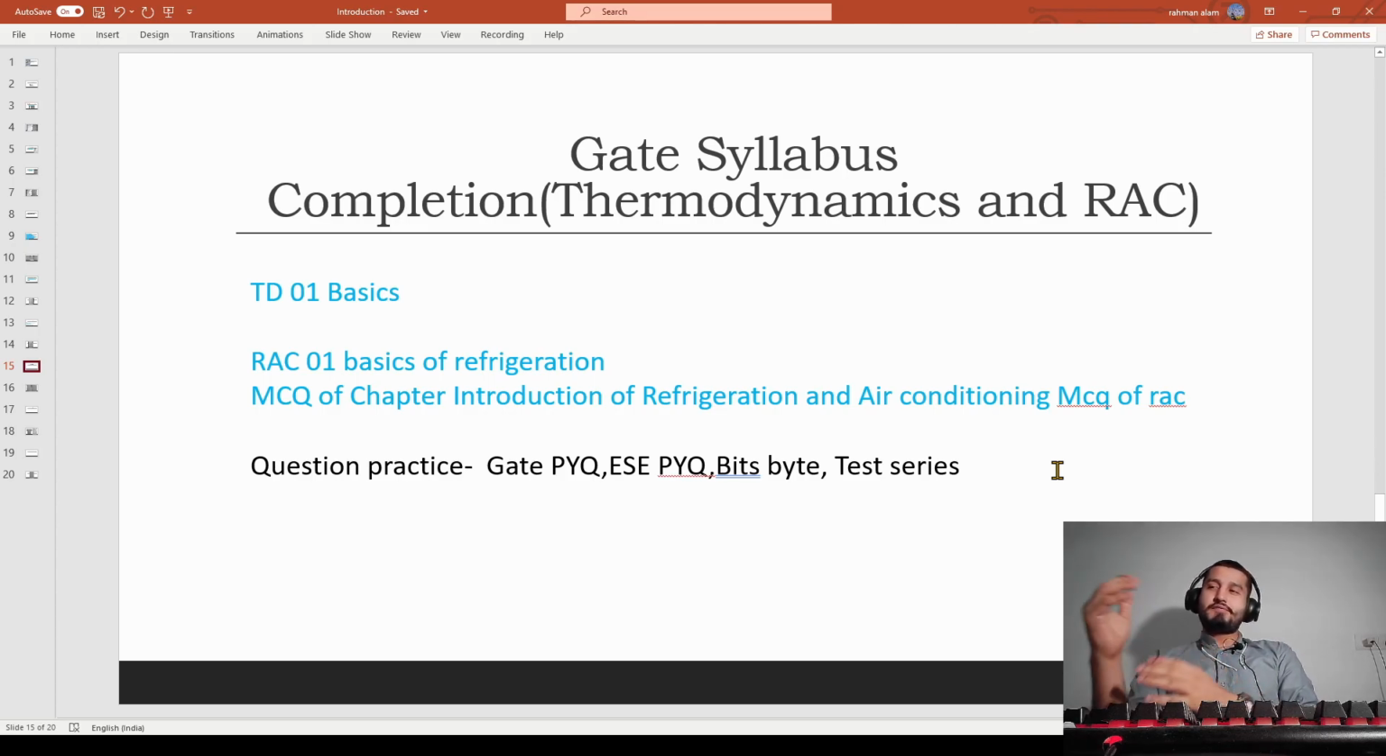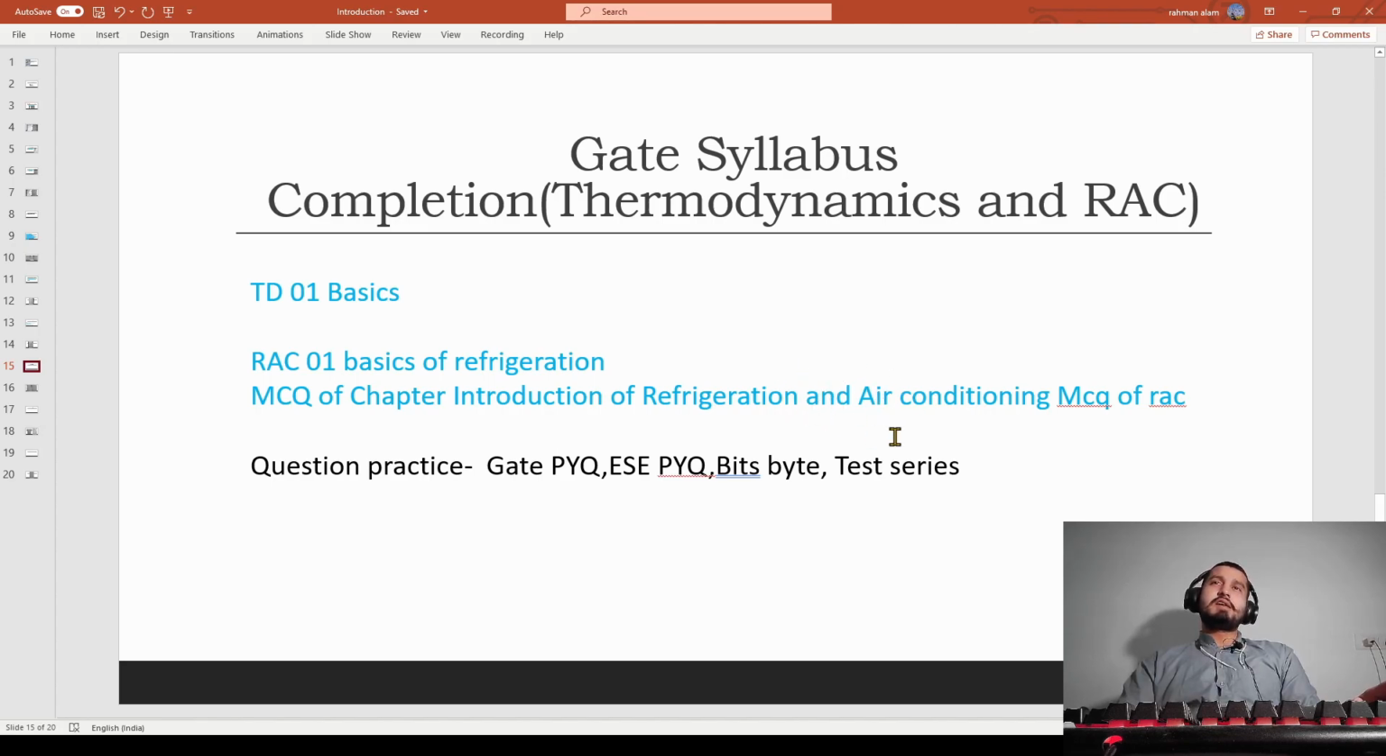In GATE, whenever you see the question, you should just start solving it, because these are repeated questions. You should have a lot of practice: just see the question and start solving it. There is no time to actually think much, so you should have practiced a lot. So there are some numerical parts you can cover from the RAC side.